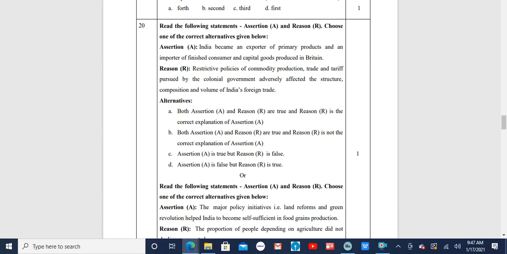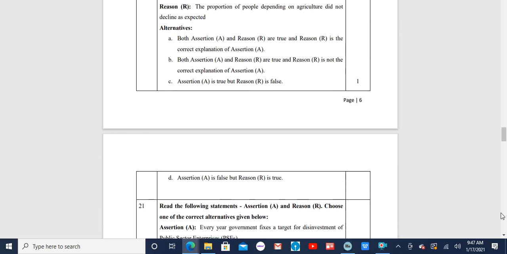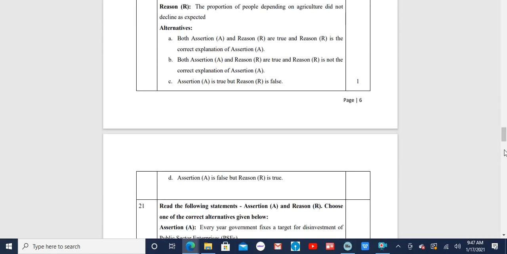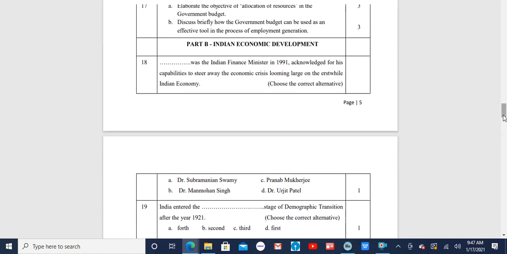The alternatives question to this is, read the following statements. One second, children, it's gone a little ahead. One minute, let me just adjust it. The alternative one is, oh God.